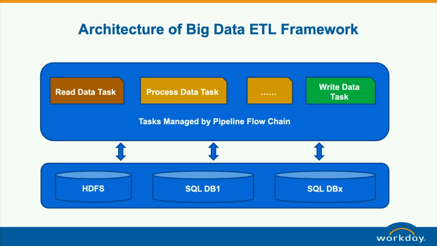If it is S3 or something else like MySQL, we have developed this one, and then the process data tasks. There are multiple different types of process data tasks, which we developed according to reality. Then there could be multiple write data tasks to different locations based on what the customer needs. So it's pretty straightforward, but it's very useful.